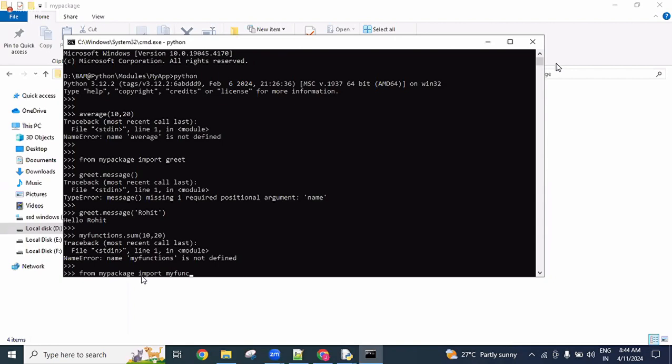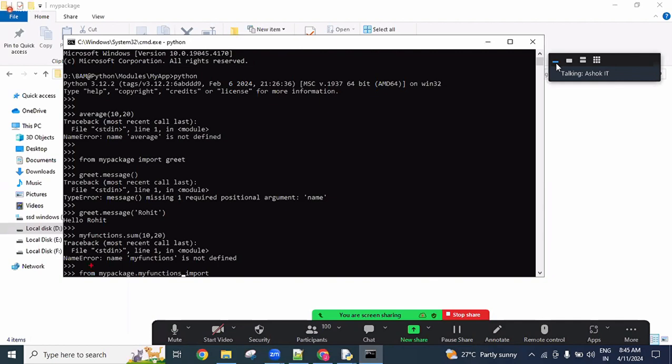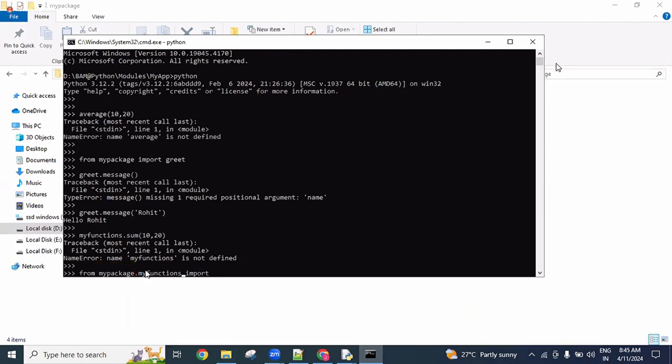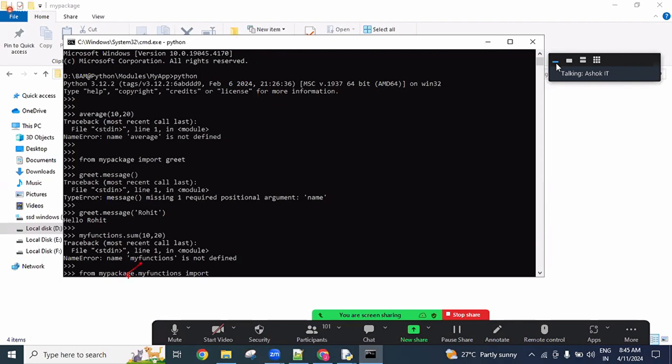Otherwise, simply see here, this is a package. From this package, my functions means this is a module. Is all of it clear? In this package, we have two modules, guys. One is the greet module, one is the my functions module. Out of the two, I'm choosing my functions. Again, in my functions, there is a sum function, an average function, and another one is a power function.